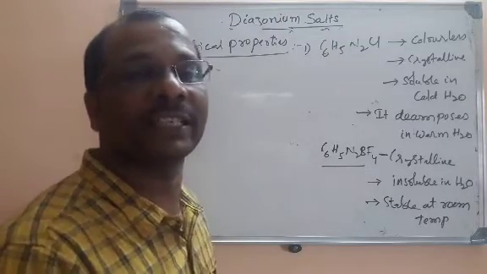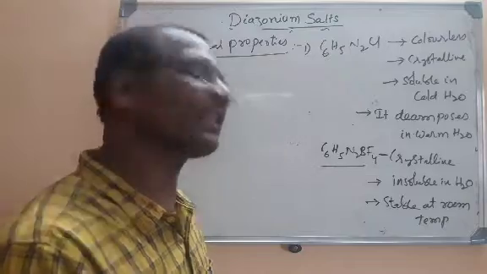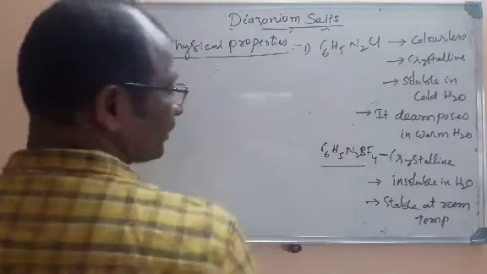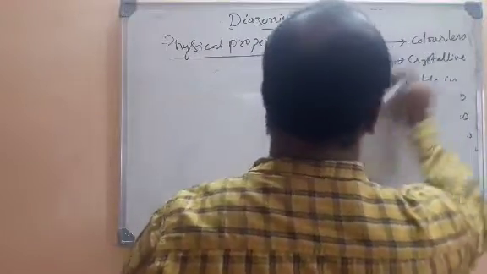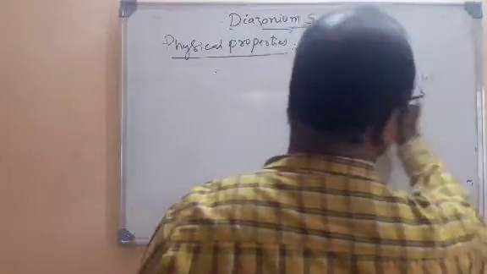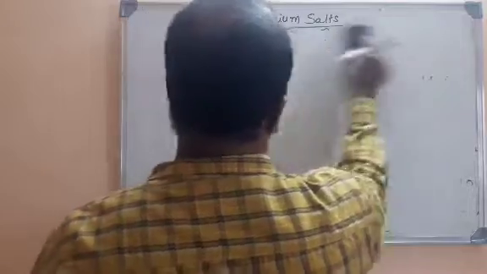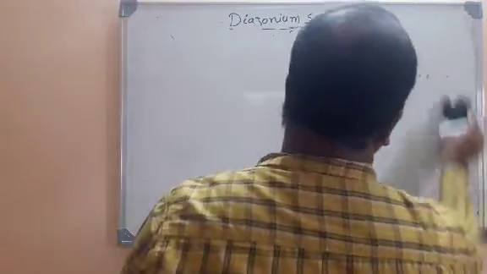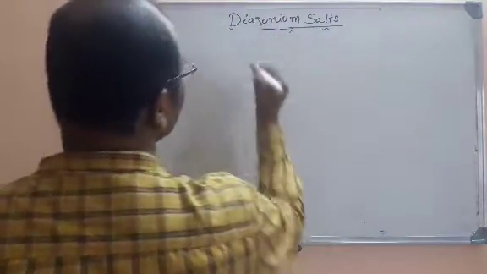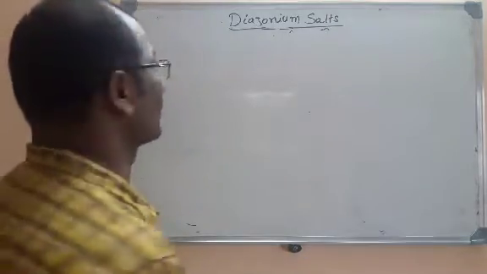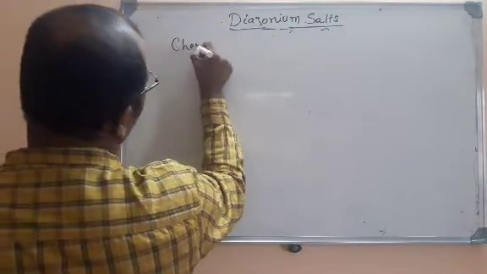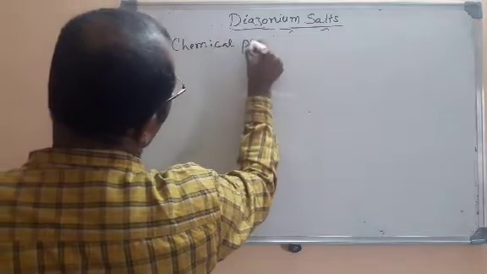Now let us go for the chemical properties of diazonium salts. So we have learned that diazonium salts are unstable. At high temperature they can be easily decomposed, and I clearly mentioned that when you compare the stability of aromatic diazonium salts with that of aliphatic, these are a little more stable than aliphatic diazonium salts. Now if you go for the chemical properties,